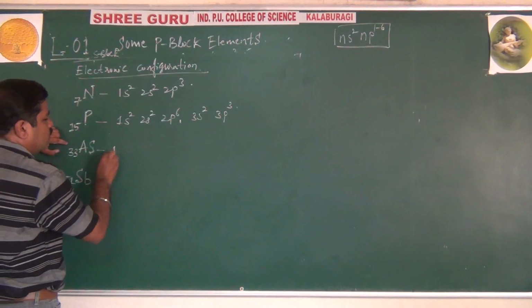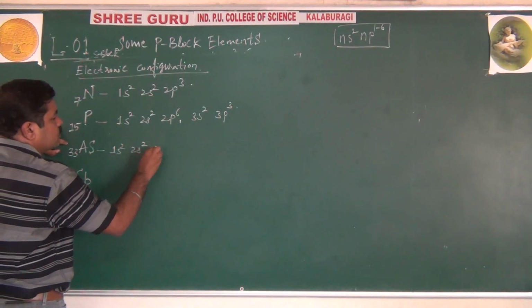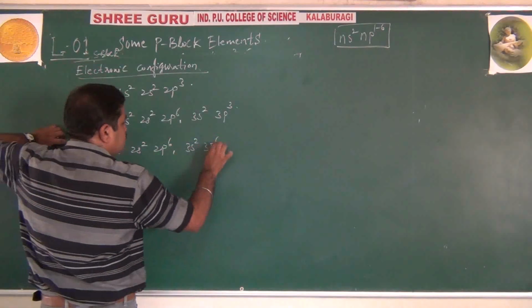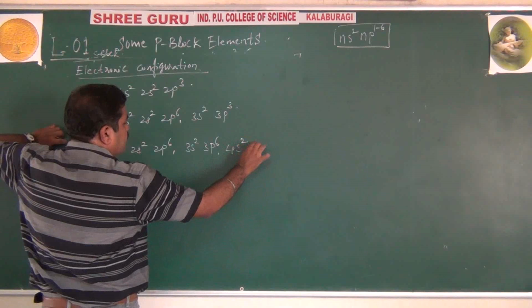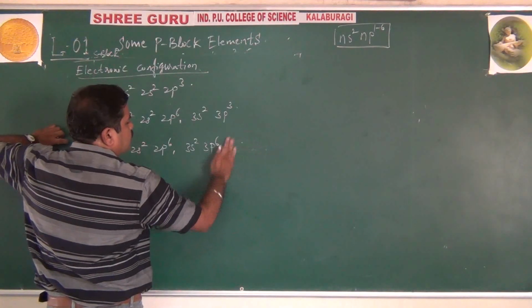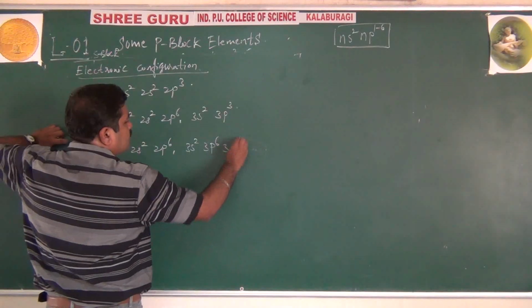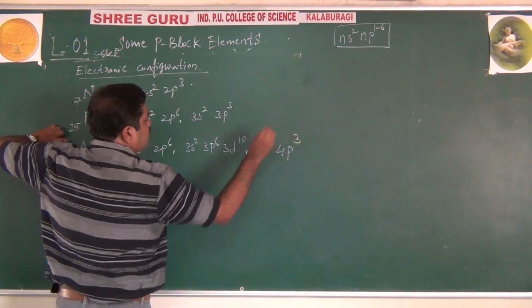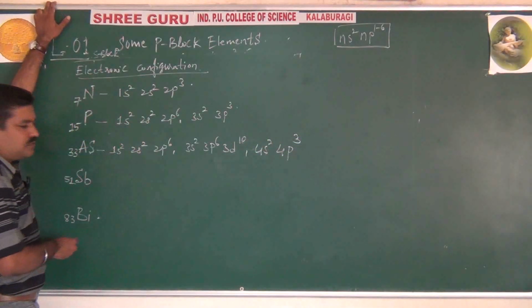And arsenic 1s2, 2s2, 2p6, 3s2, 3p6, 3d10, 4s2, 4p3. This is according to KLMN shell.